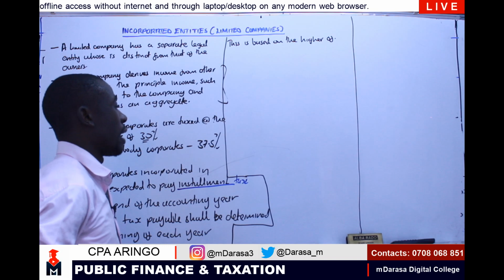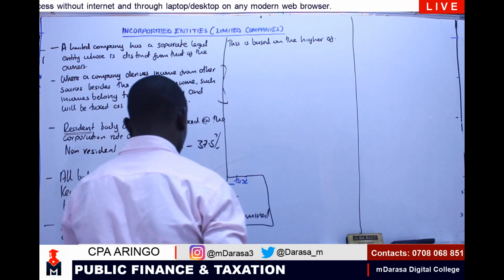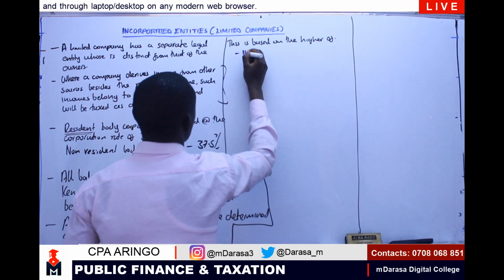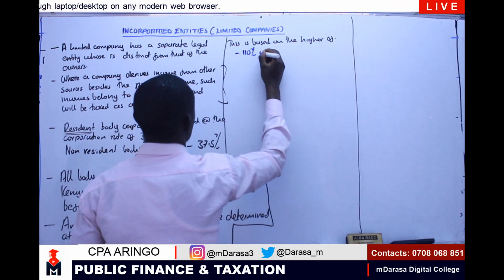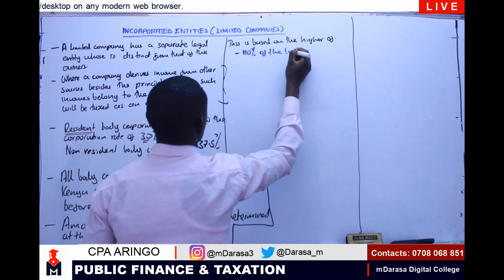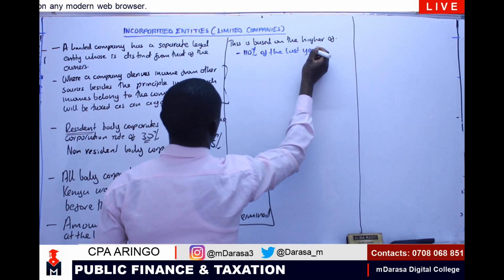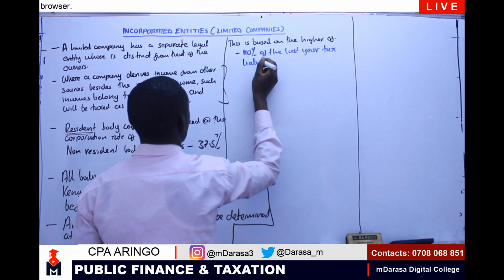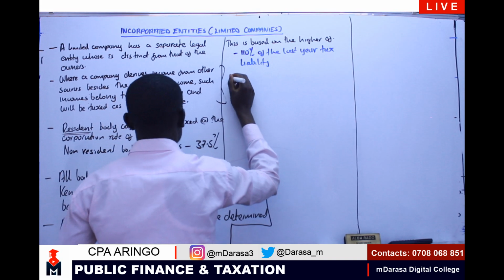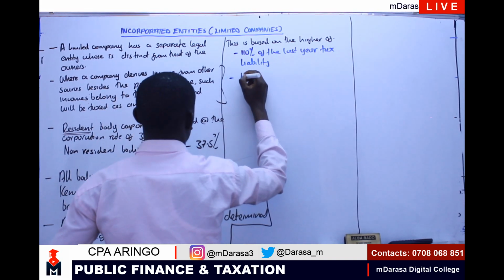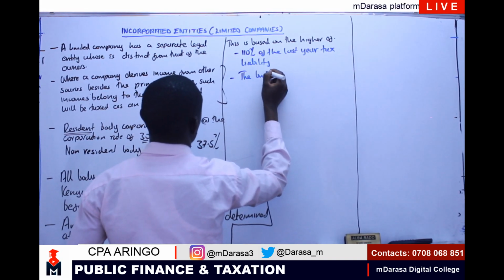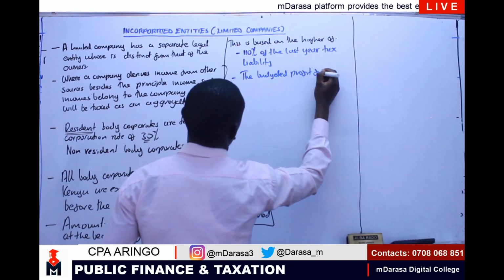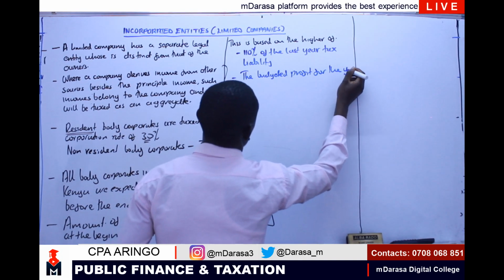The higher of 110% of the last year's tax liability, and of course the budgeted profit for the year. This is based on the higher of 110% of the last year's tax liability and the budgeted profit for the year.